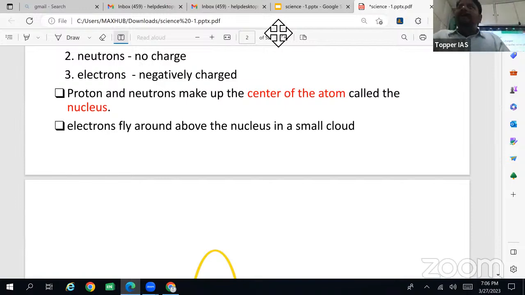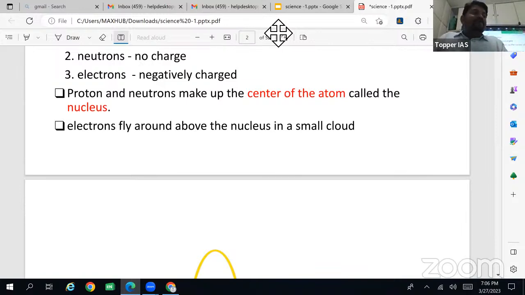Now a KPSC prelims question: the nucleus of an atom contains which of the following? Sometimes they ask very basic questions. Most of us focus only on standard books, not on basic NCERT, but they will give questions from NCERT. There will be 2 to 3 questions in each subject based on NCERT.